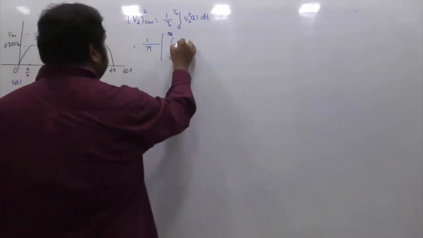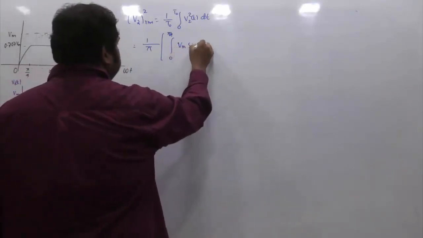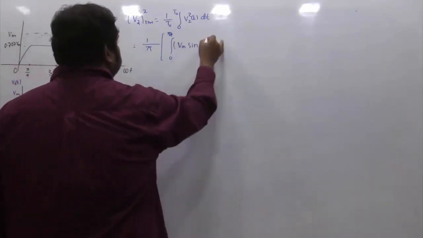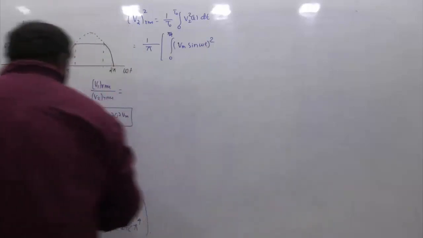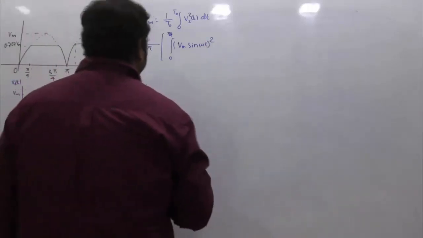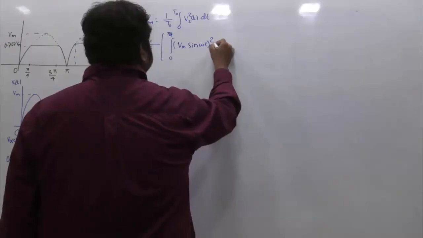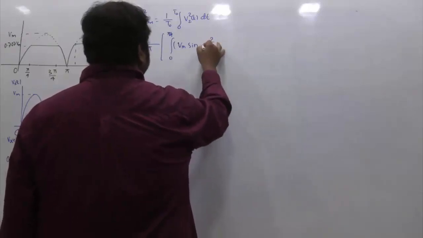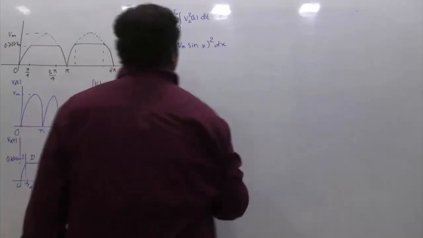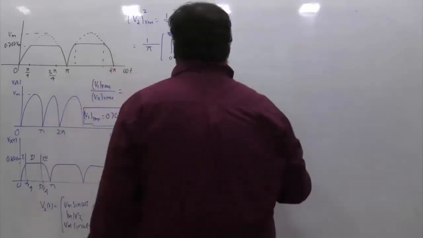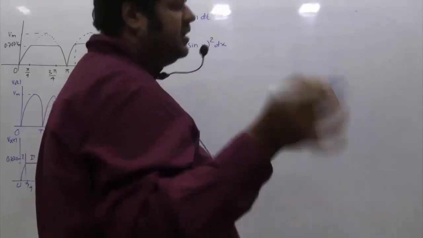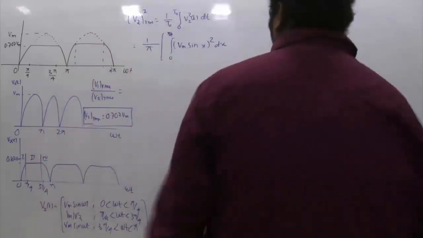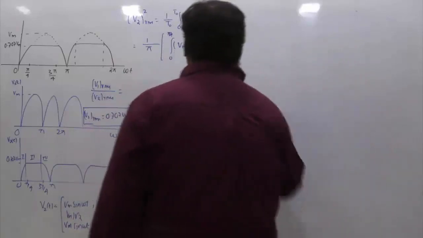you get Vm sine of omega t whole square. For simplicity you can take omega t as x also, no problem. If I take omega t equal to x, or you can continue with omega t, no issues, because some people get confused while putting limits and all. So you may proceed like this for your own simplicity.